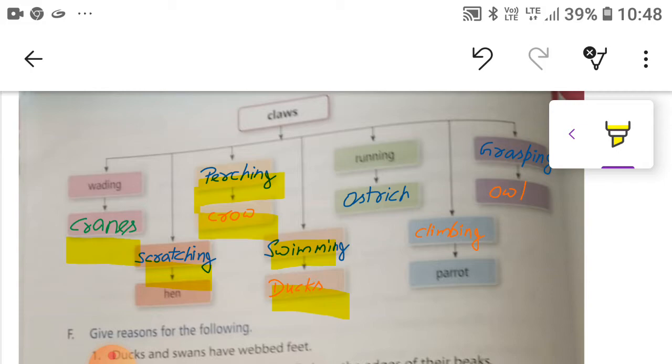Now in fifth number you can see running. So here you have to write ostrich for running. In the next, sixth, you have to write climbing for parrot. And in seventh, again you have to write in two boxes. In the first box you have to write grasping, and in the second box of the seventh number you have to write owl.